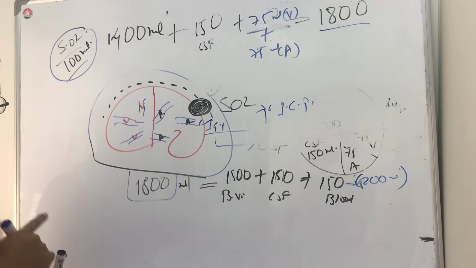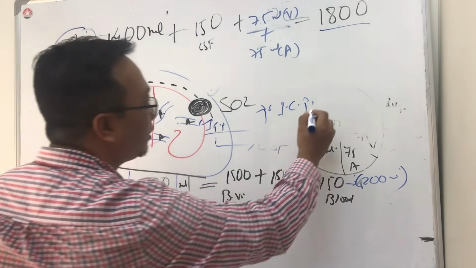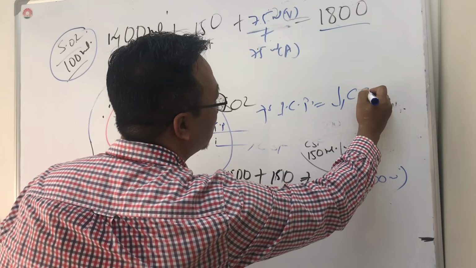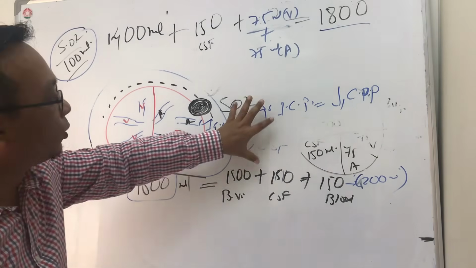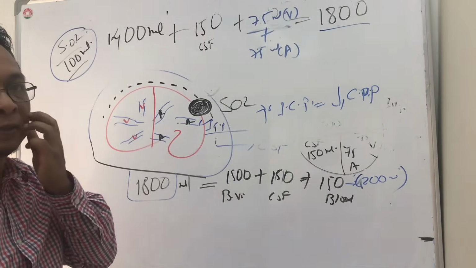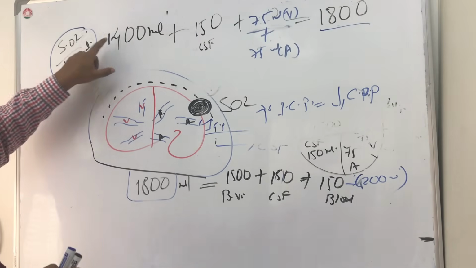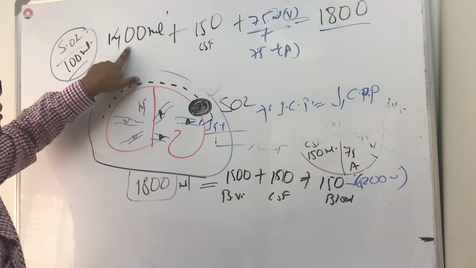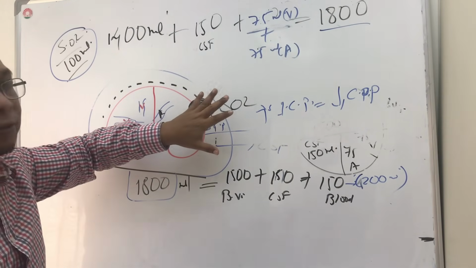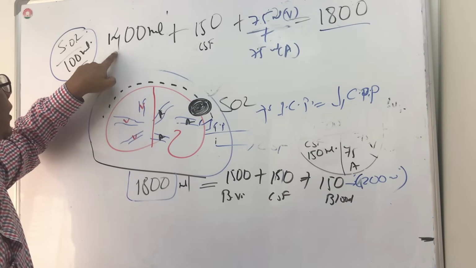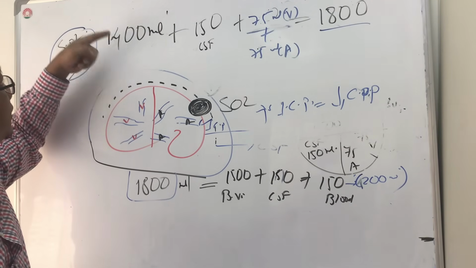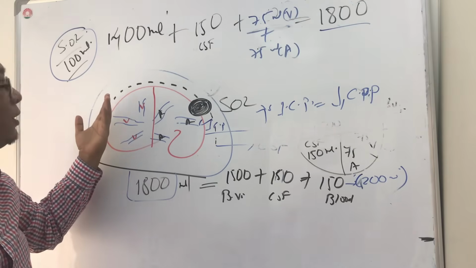Increased intracranial pressure means decreased cerebral perfusion pressure and decreased blood flow. So up to a certain limit the brain tries to keep this number fixed, so that intracranial pressure doesn't increase.